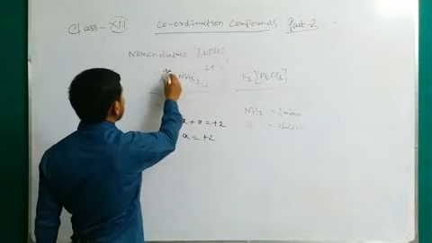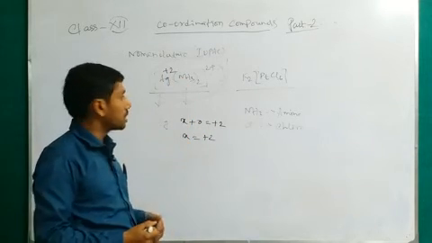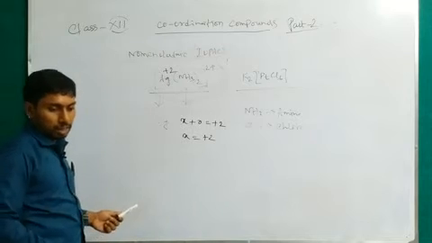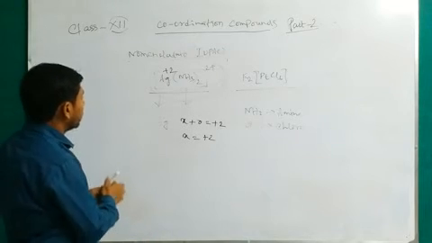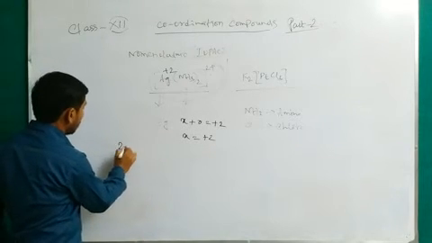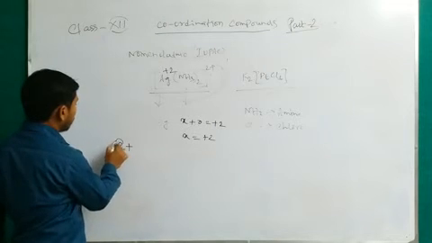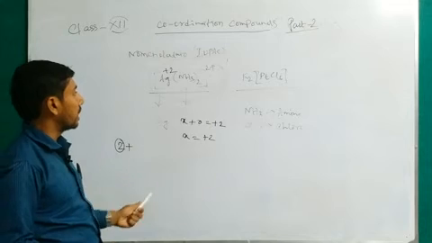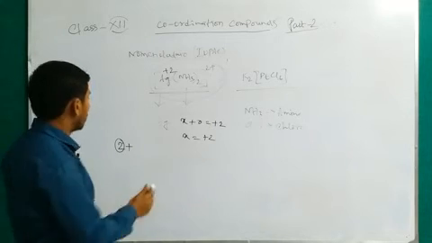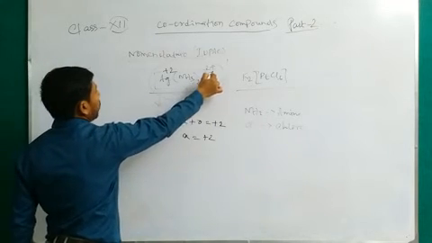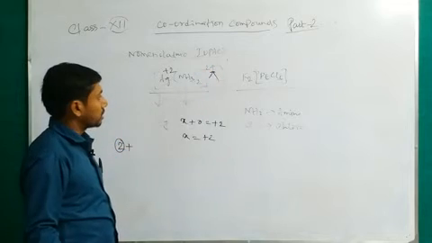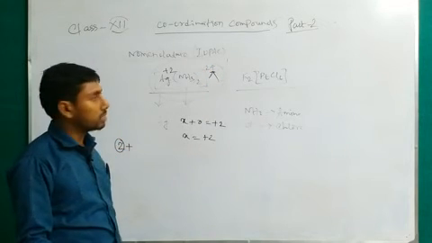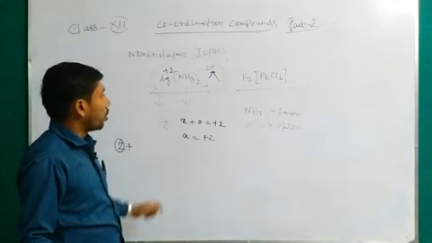So the oxidation state of silver here is +2. In this manner the charge, with its numeric value, is represented at the right superscript of the complex entity. So this is the representation of the complex entity.